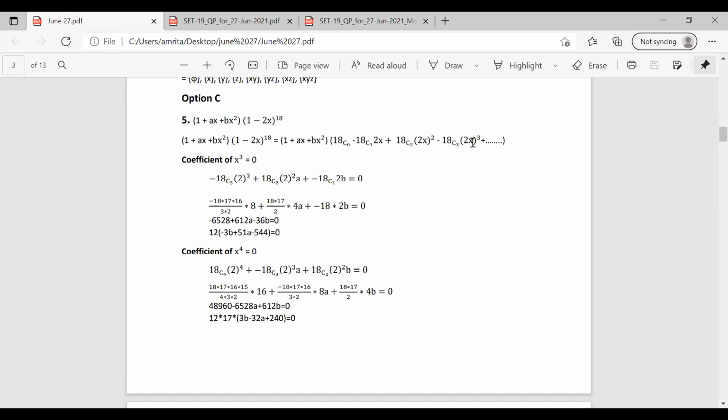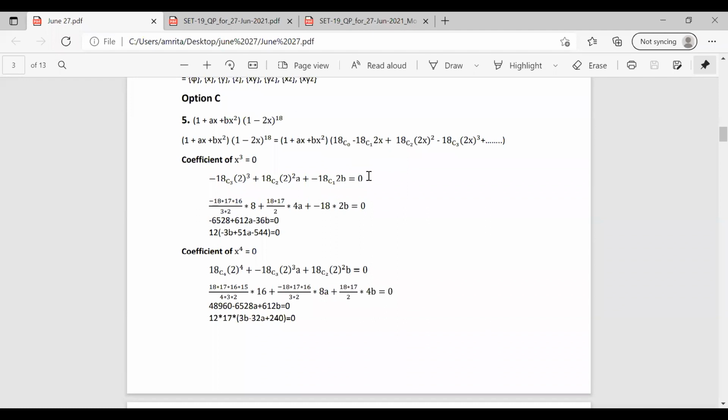So here, the coefficient of x cube: the first term is minus 18c3 2 cube. The second becomes 18c2 into 2 square a. Considering this value also, we are taking the coefficients. So we have 18c2 2 square into a, and the next term becomes minus 18c1 2b, equal to 0.